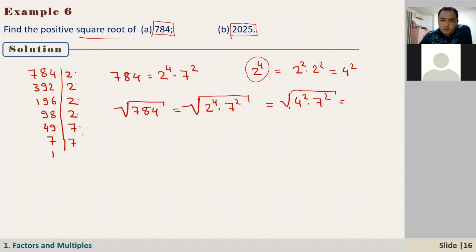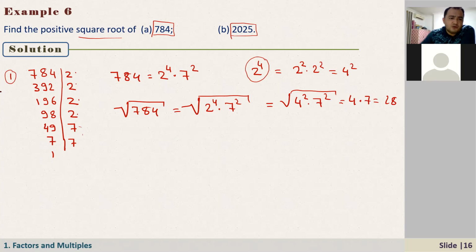So now, the square root of 4 squared. What number squared is 4 squared? It's just 4. What number squared is 7 squared? That is 7. So the answer is 28. That's just one method of finding the square root of big numbers, in case sometimes we may have to find the square root of a number without using a calculator.